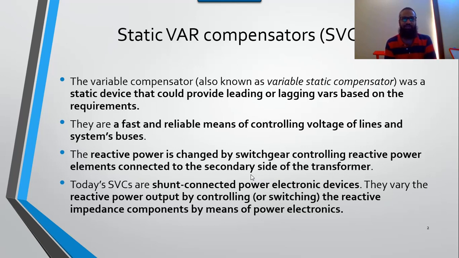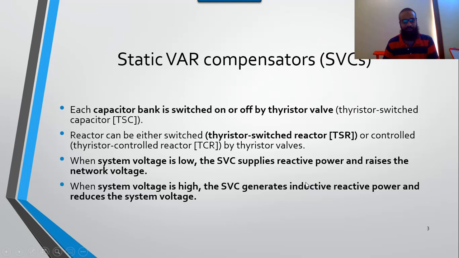While in static VAR compensator, as it is connected in parallel, the current will be transmitted with the main transmission line, and it will be used in a bypass circuitry. So only a minor current will pass through this compensator. So the overall cost of the static VAR compensator is very low.